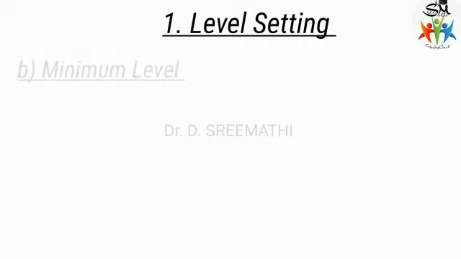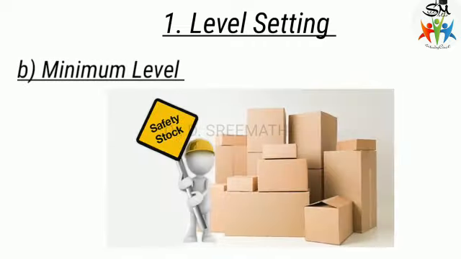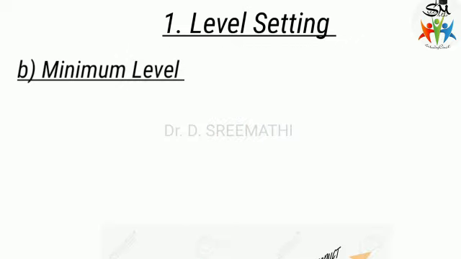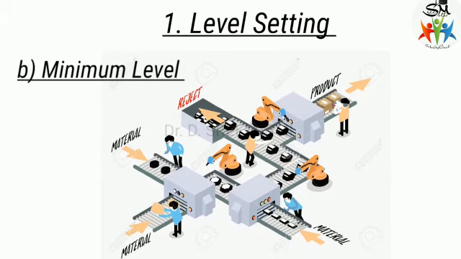The next one is minimum level, or we can say safety stock. This is the minimum quantity of material which must be maintained in hand at all times. The quantity is fixed so that production may not be held up due to shortage of materials.